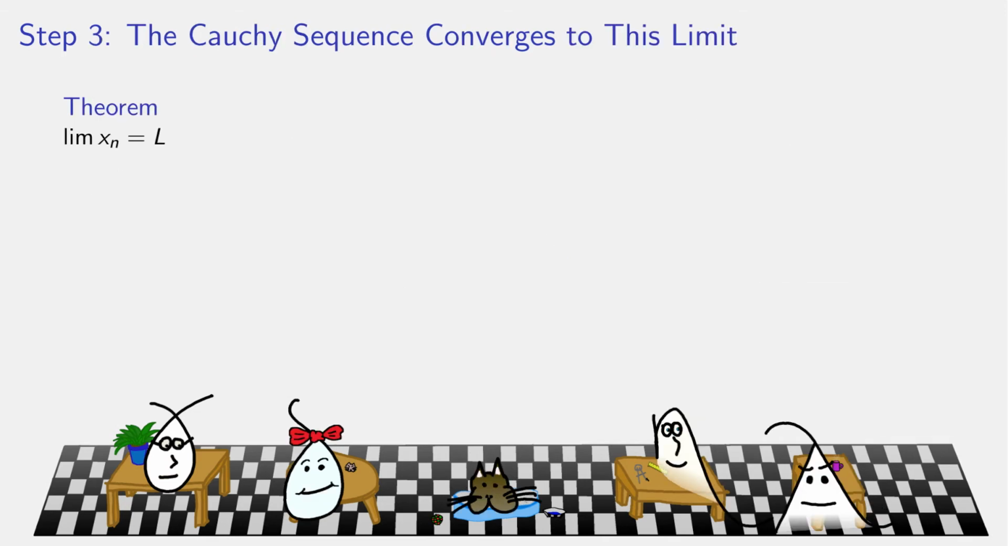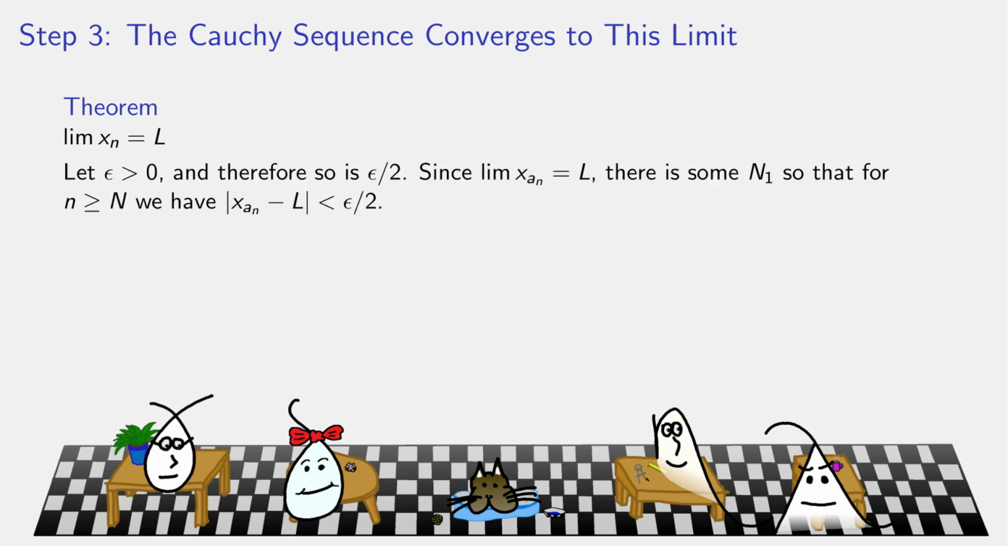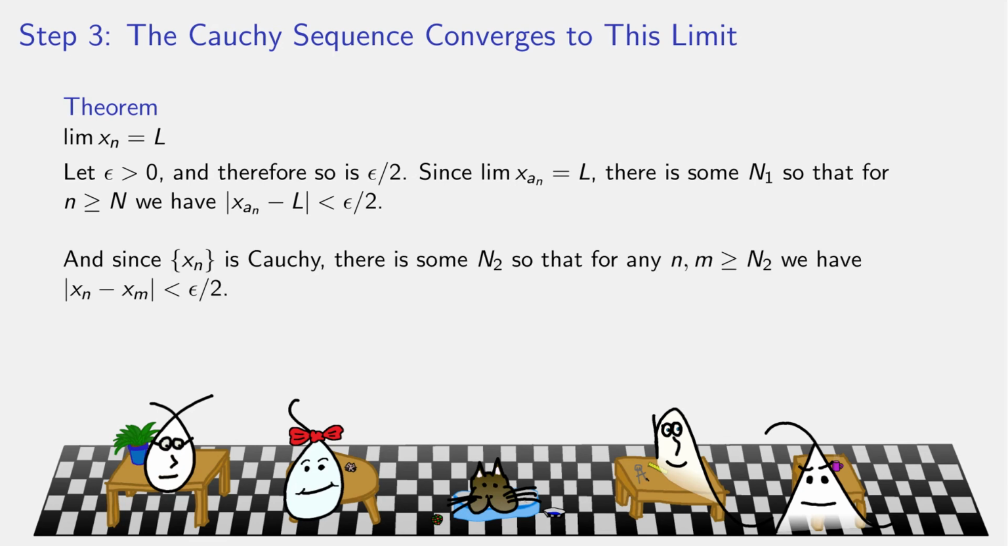So let's prove it. The limit of the original sequence is exactly L. Let epsilon be positive, therefore so is epsilon over 2. We want to show that the distance from x_n to L is eventually less than epsilon. But since epsilon over 2 is positive, and the subsequence x sub a sub n converges to L, there is a cutoff point past which the terms of that subsequence are within epsilon over 2 of L. But the original sequence is Cauchy, so past a certain point, any two terms of the sequence are close to each other.